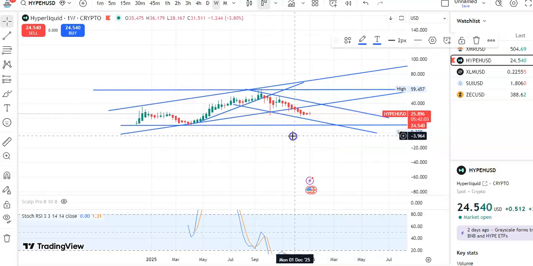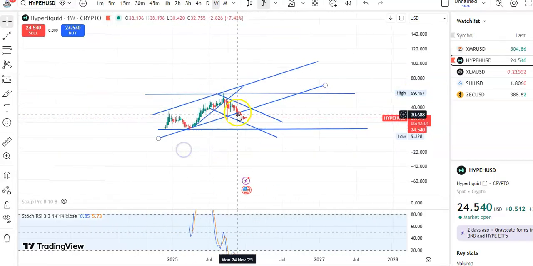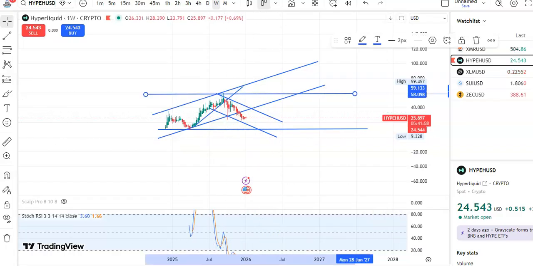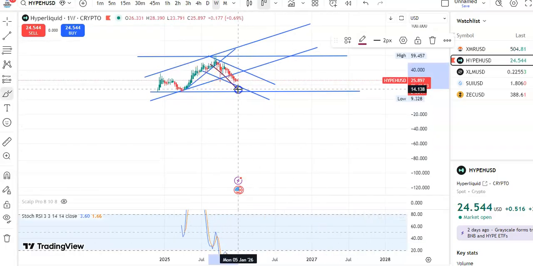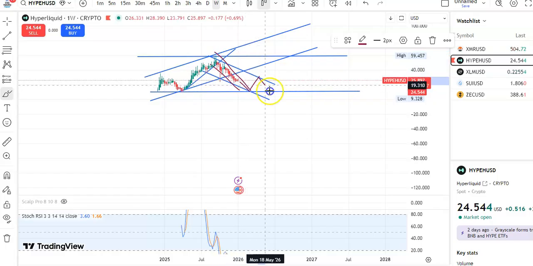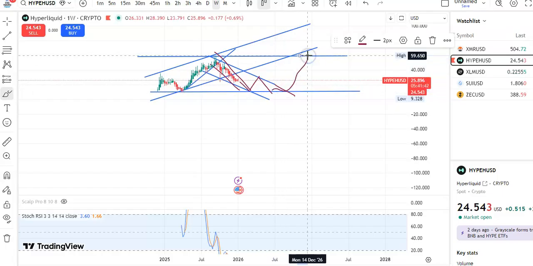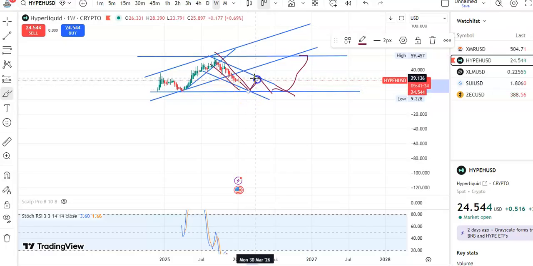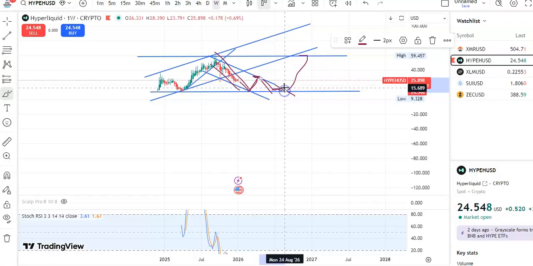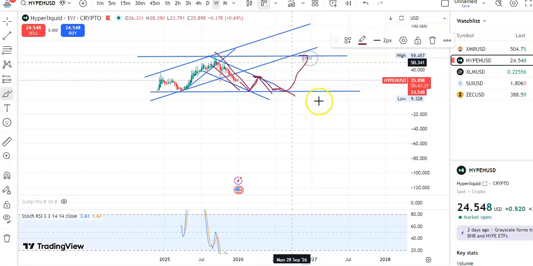Within this channel pattern only the fall is taking place, so candles may come down to the support level. You can see continuously the candles are falling in this channel pattern. This is the support and this is the resistance. After this fall and breakout, the candles may fall, then go up and then fall, and finally after the breakout it may go to the resistance level, which is around 58, and until then the candles will fall in this downtrend channel pattern. If a breakout happens, then candles may move to the resistance level, which is around 29, and then a fall may take place. Like this it may fall, and after the breakout it may go to the resistance level.